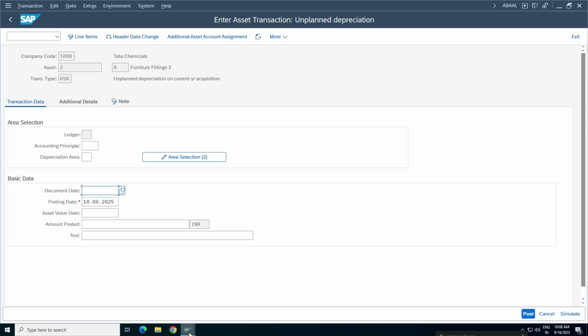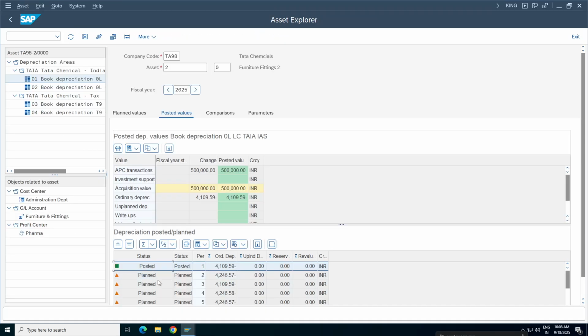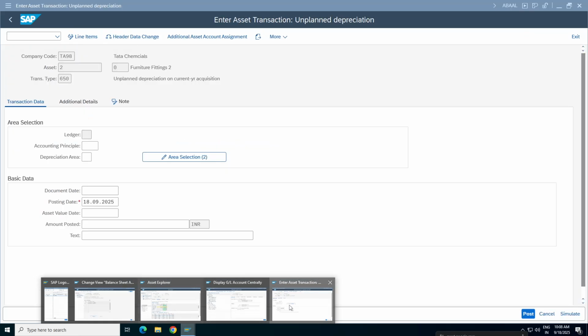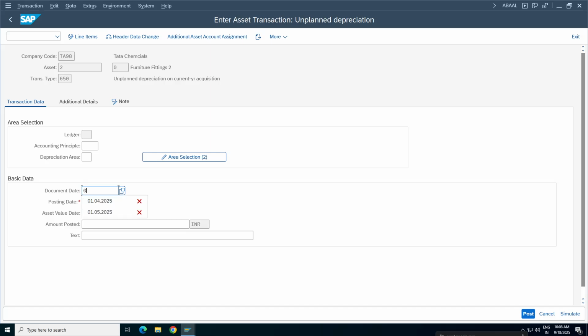We already executed for the first period. Let us take the second period, which is 1st May, right? So where is that one? 1st May, 01/05/2025. So how much amount?